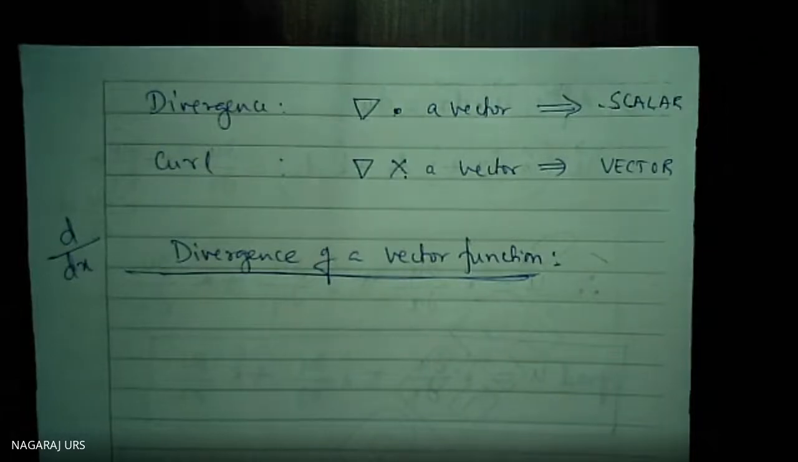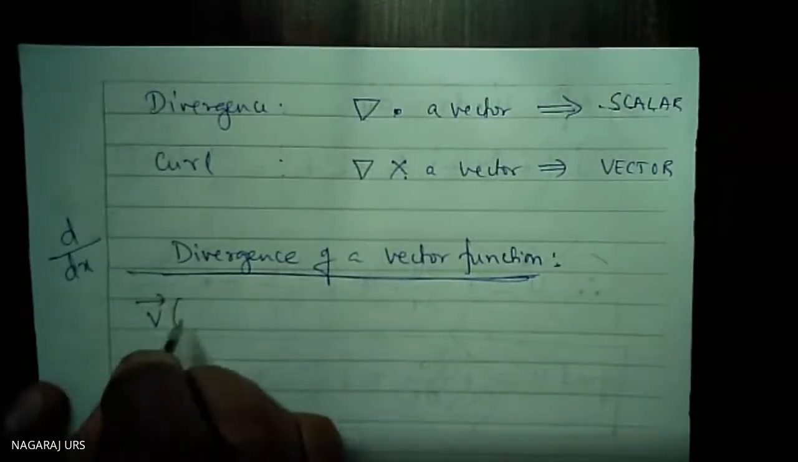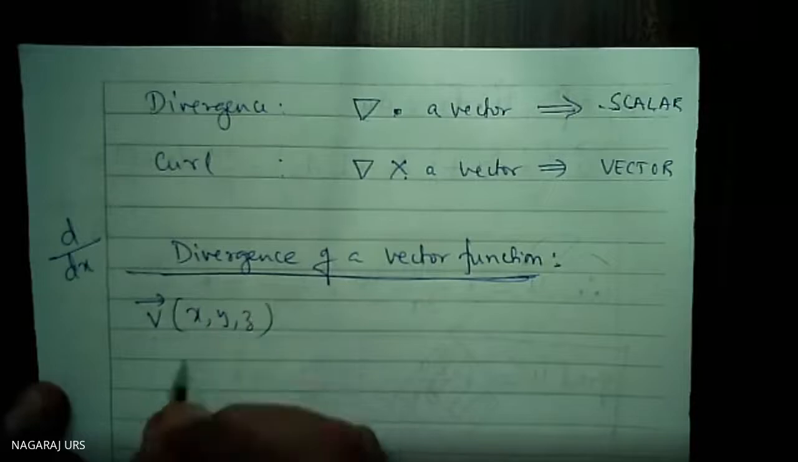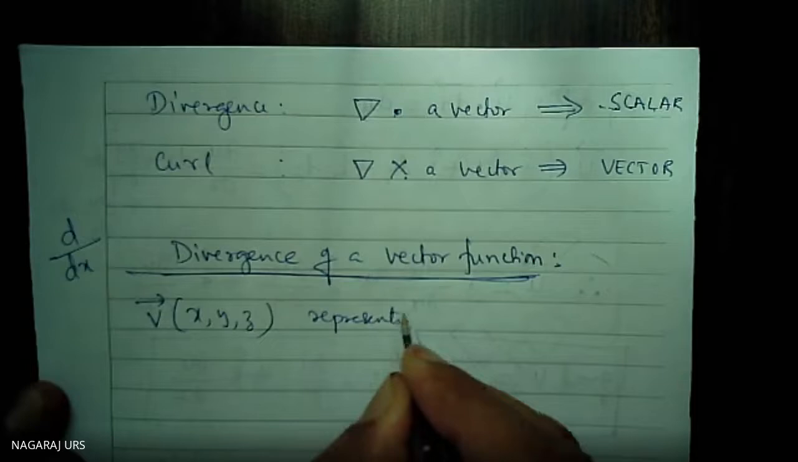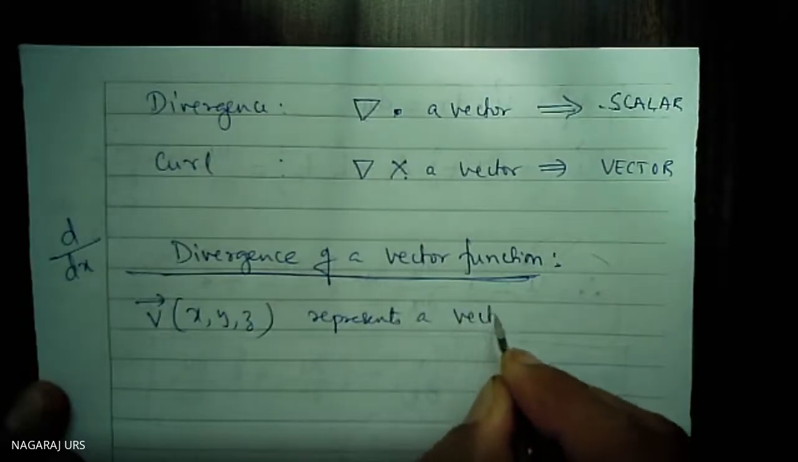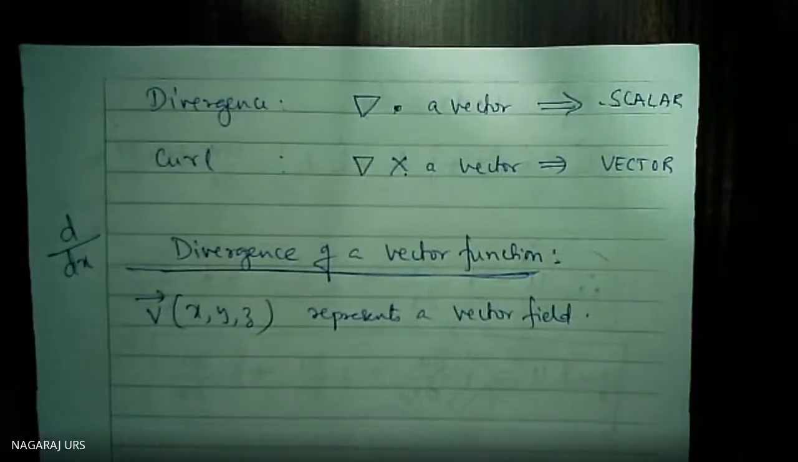Okay, in between, don't leave out the class here. If you leave out the class, it is not so easy to understand. Divergence of a vector function. I will consider a vector field here. Which is the vector field? V of x, y, z represents a vector field. Let us consider it is a vector field.